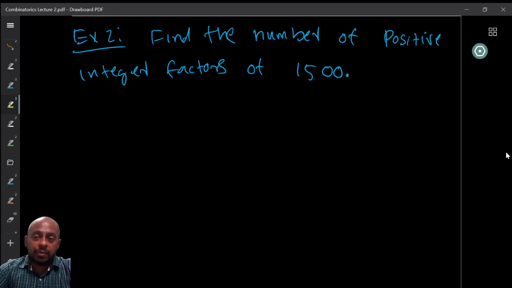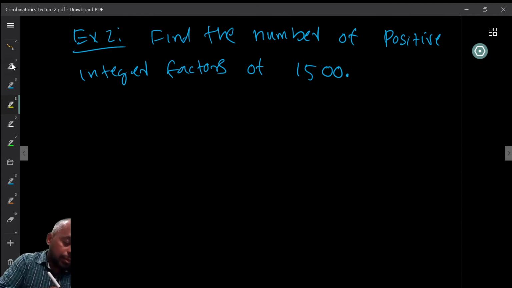How can you use the product rule to find out the number of factors of a number like 1500 here? So again, try to work it out yourself. Stop the video, and then get back. So how are you going to do this?